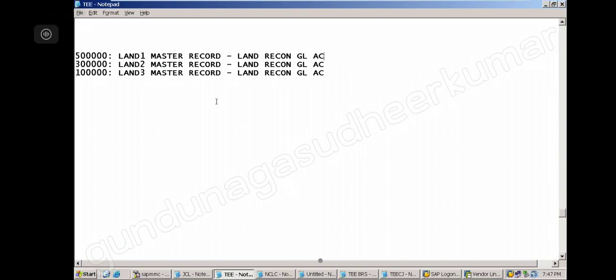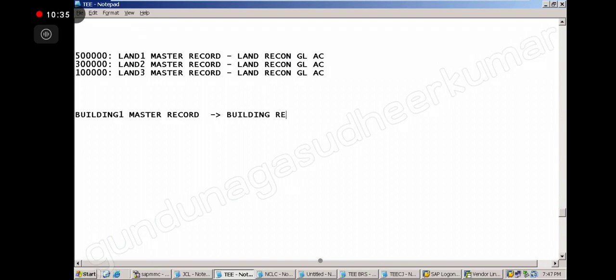Now the same way I have building 1. For building 1, I create a building 1 master record. Which GL account will I connect it to?